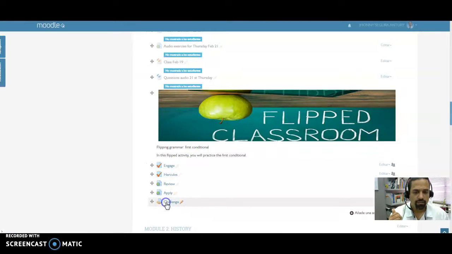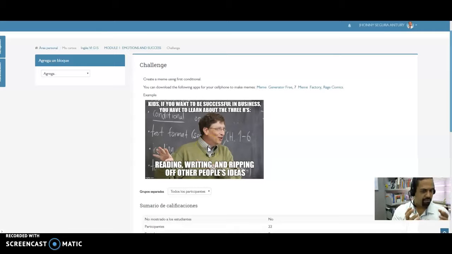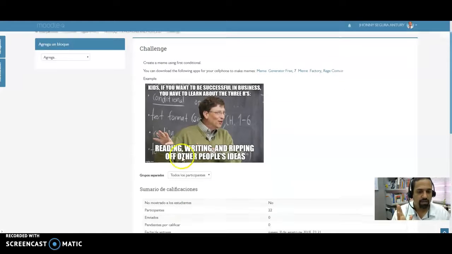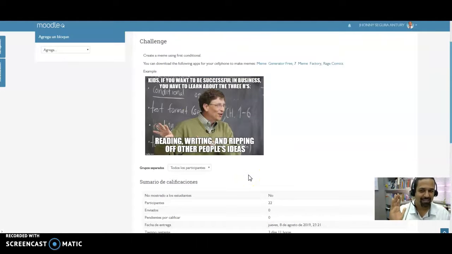And finally, you have the challenge. The idea is to make a meme using the first conditional. This is one that I found from Bill Gates. It's kind of boring, but you can make a fun one, enjoy it. Okay, so have fun, and the only thing is, you post it, you upload it. It's available for you to upload before class, so probably we can check it in class together.